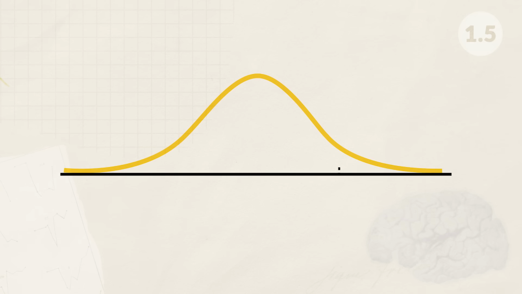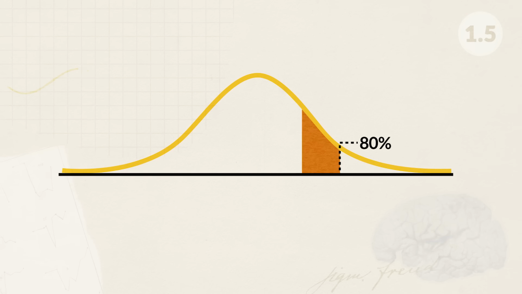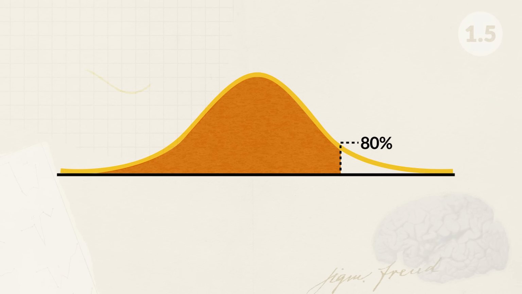For example, when looking at the percentile rank, remember that the median is the 50th percentile. This has half the data above and half the data below the mean. So if you're in the 80th percentile for height, that means that 80% of the people your age have heights that are less than or equal to yours.